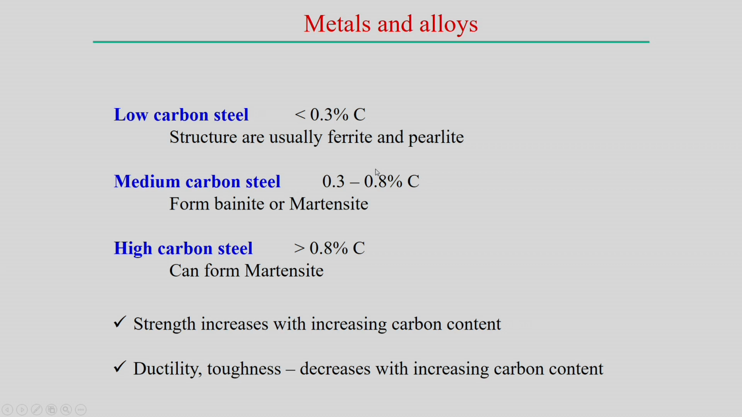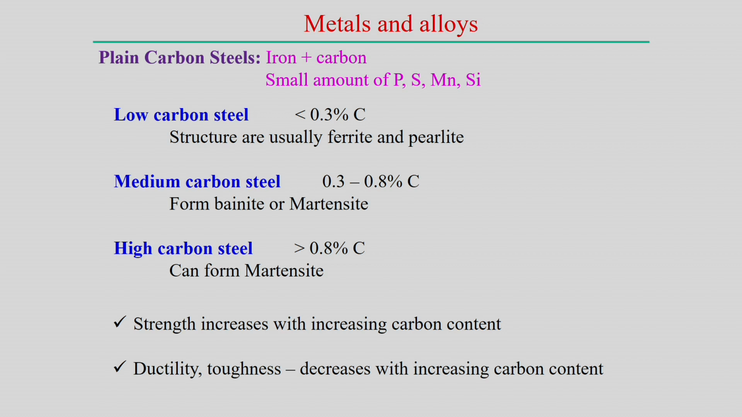Now, the components of plain carbon steel are simple iron plus carbon, but apart from that a small amount of phosphorus, sulfur, manganese and silicon. These are the typical components of plain carbon steel, which can be divided into three types based on carbon percentage. Low carbon steel has carbon less than 0.3%, and the structure of low carbon steel is usually a mixture of ferrite and pearlite.